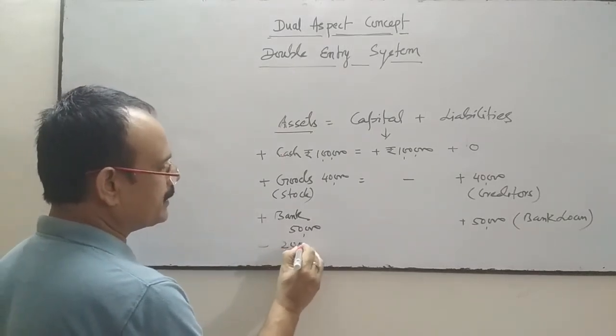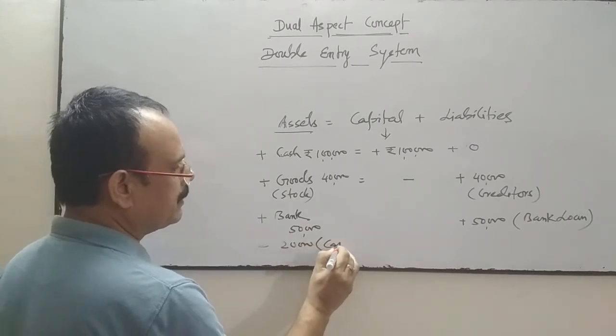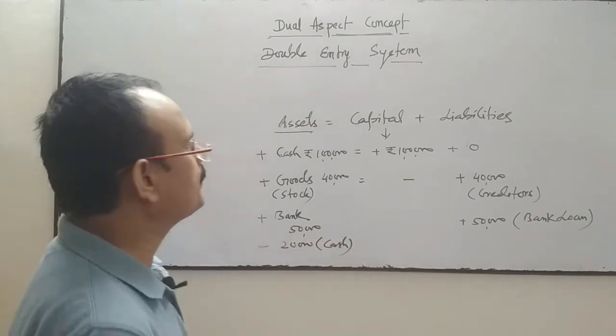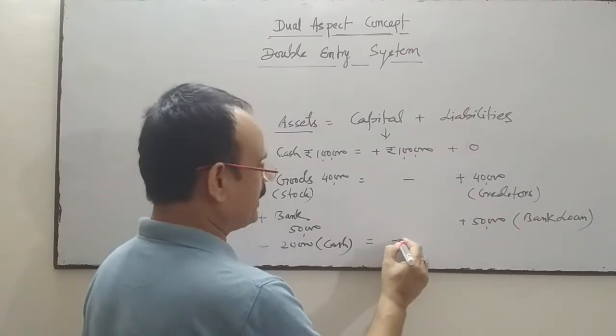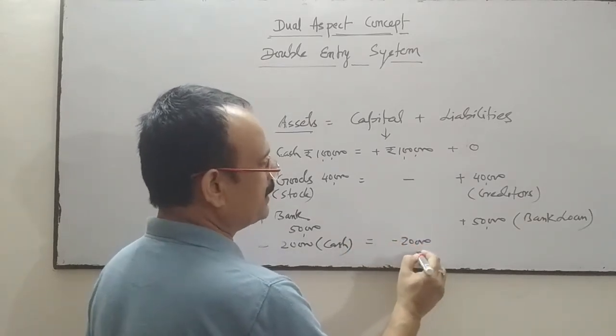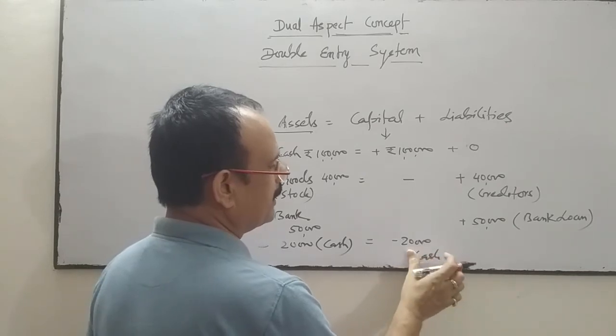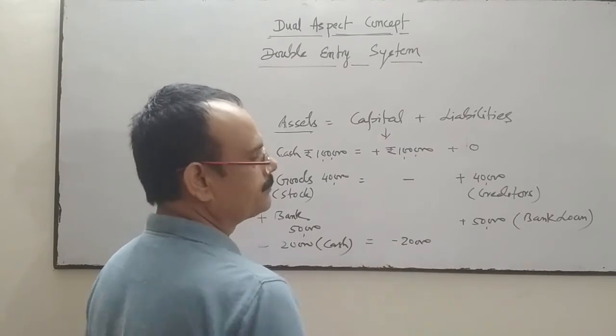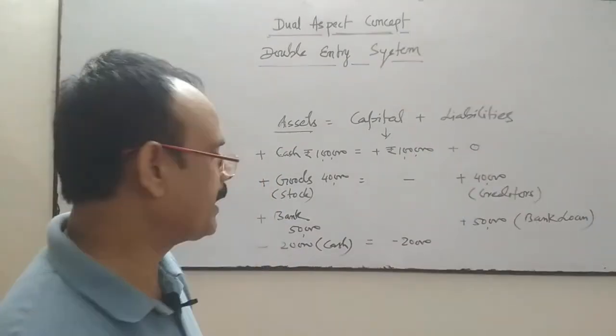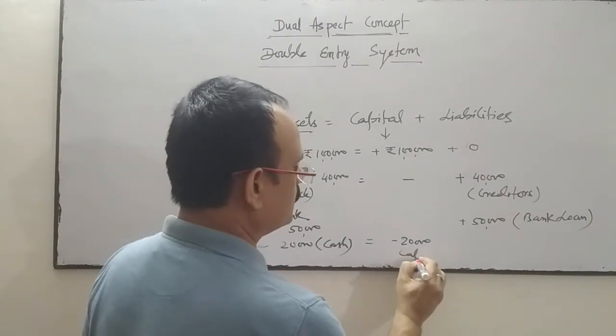So 20,000 cash will decrease, and on this side when we pay the salary, our profit will also decrease by rupees 20,000. So capital will also decrease by 20,000.